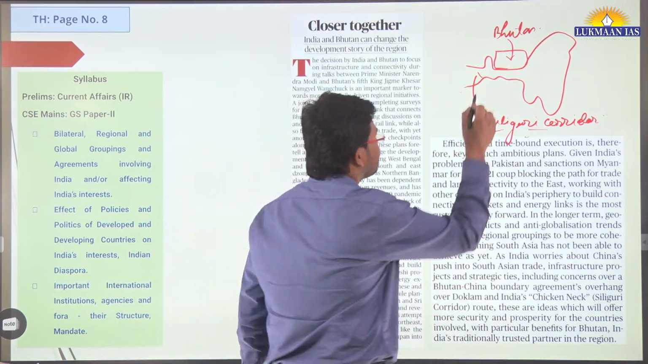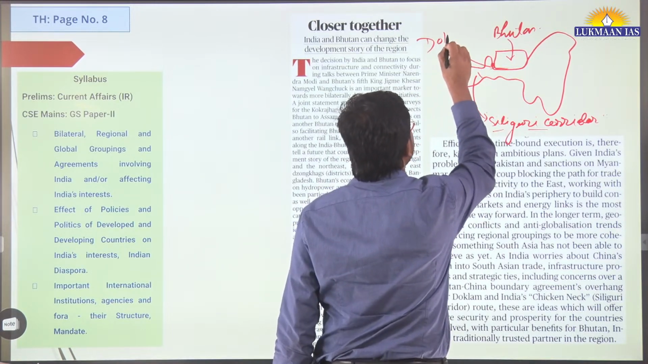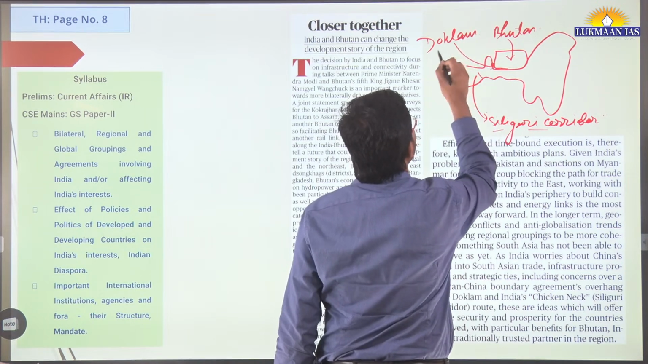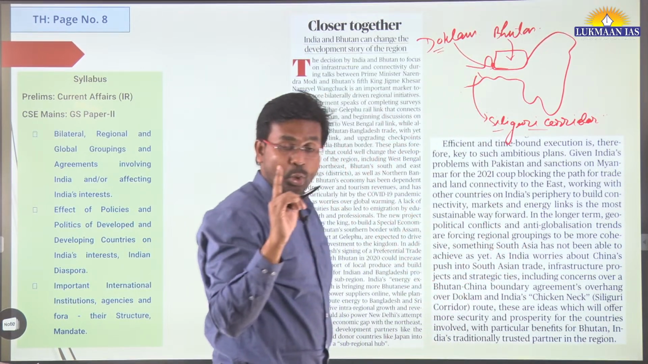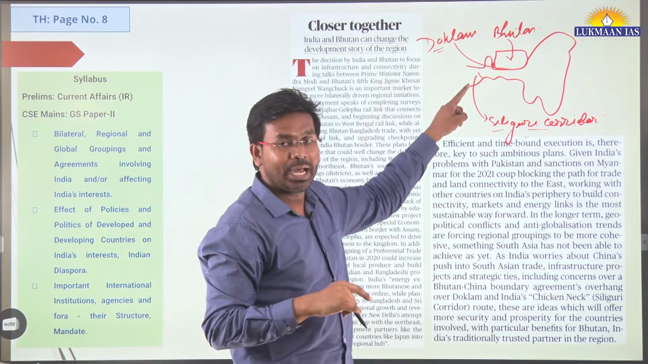And apart from this, there is a point over here known as the Doklam Tri-Junction. This is known as Doklam Plateau or Doklam Tri-Junction. So the Doklam Plateau shares its borders with India, with Bhutan and with China.